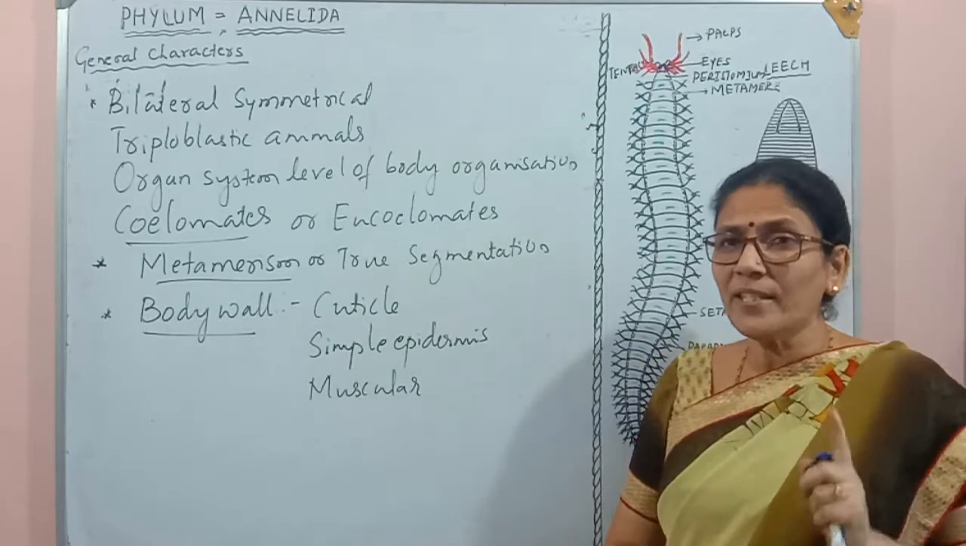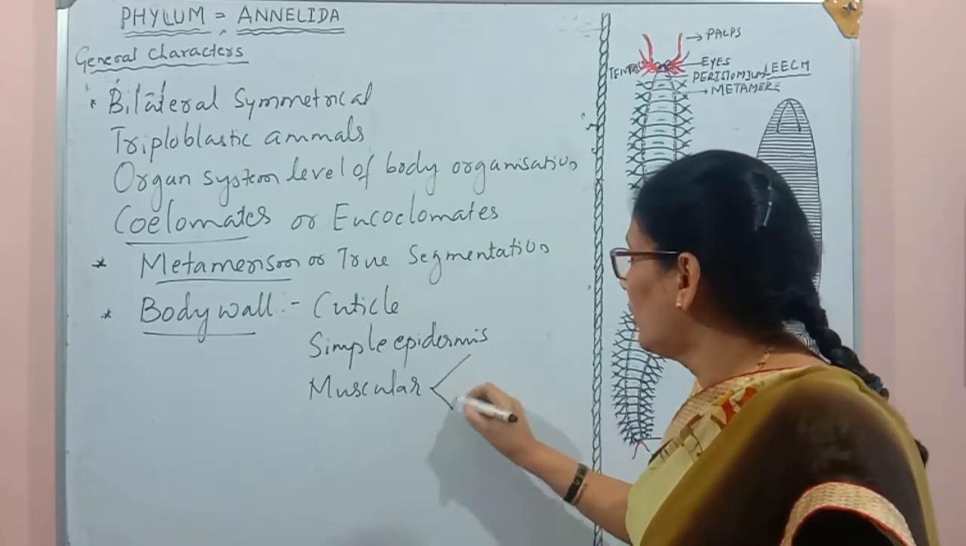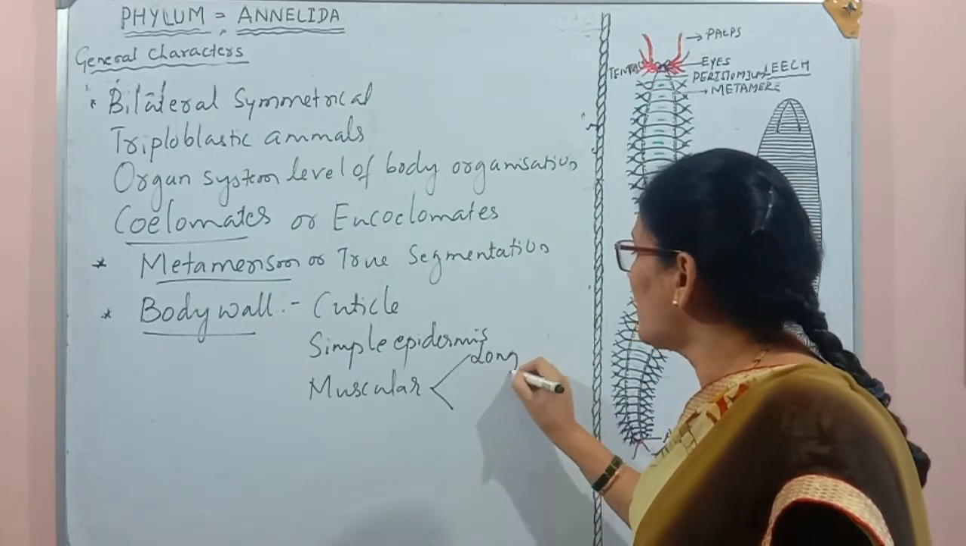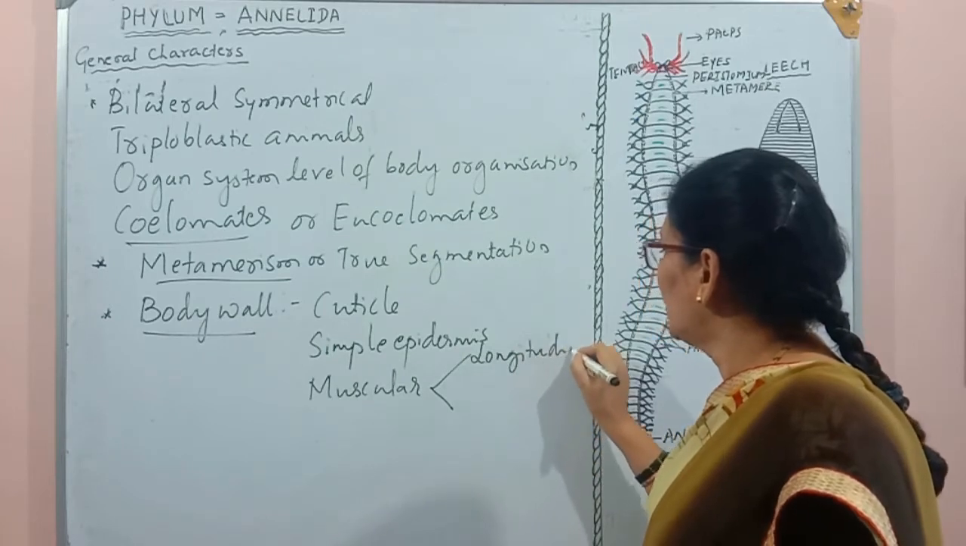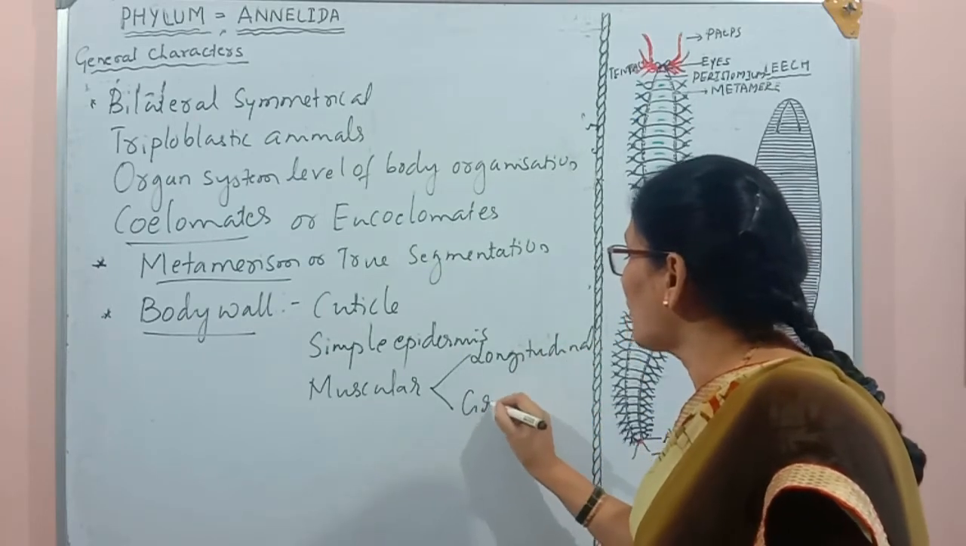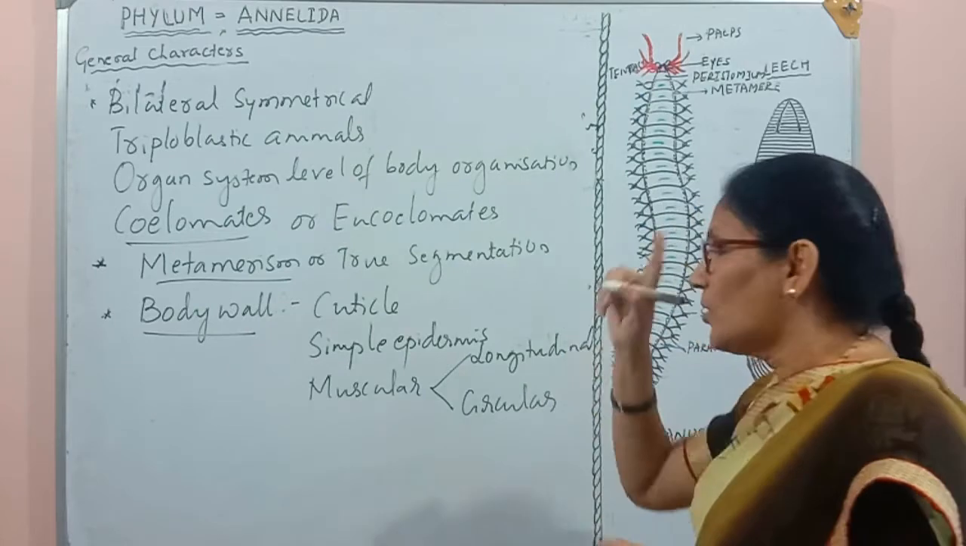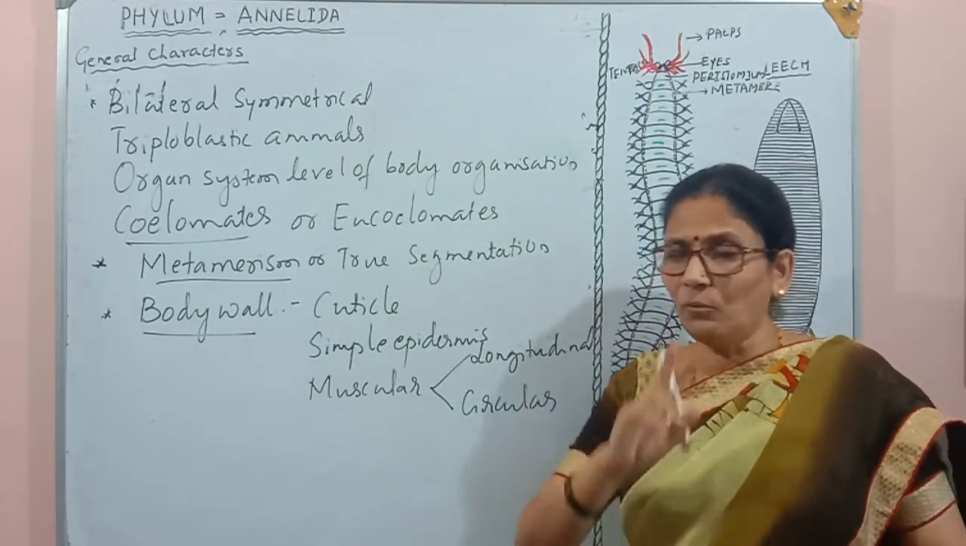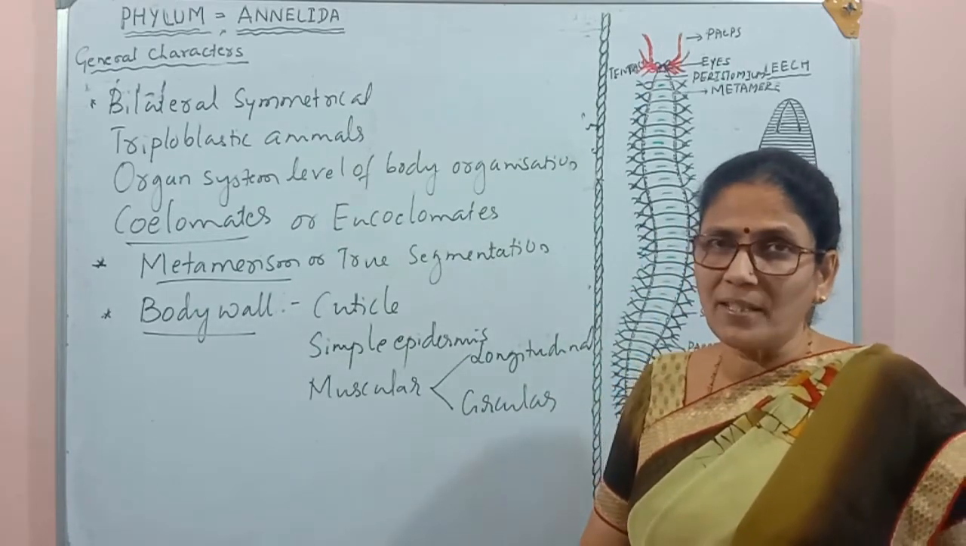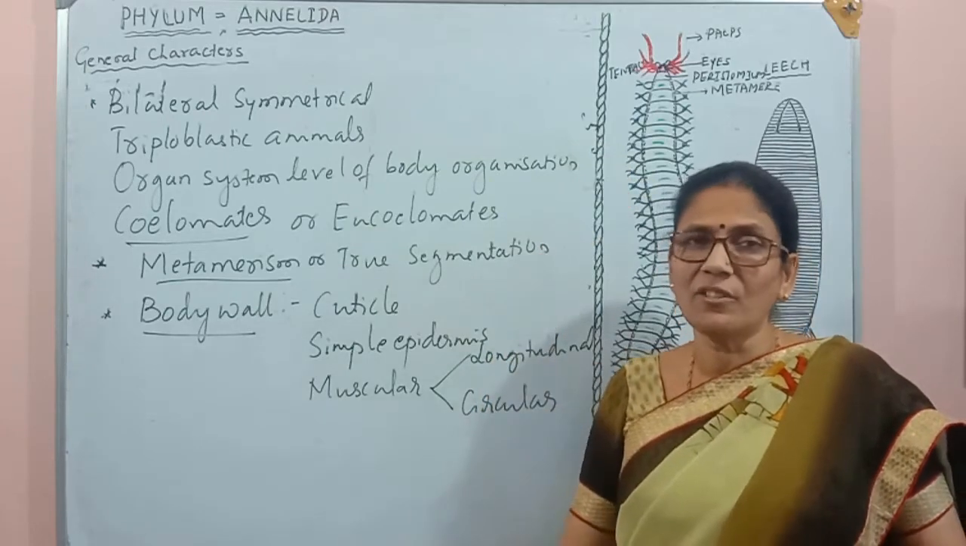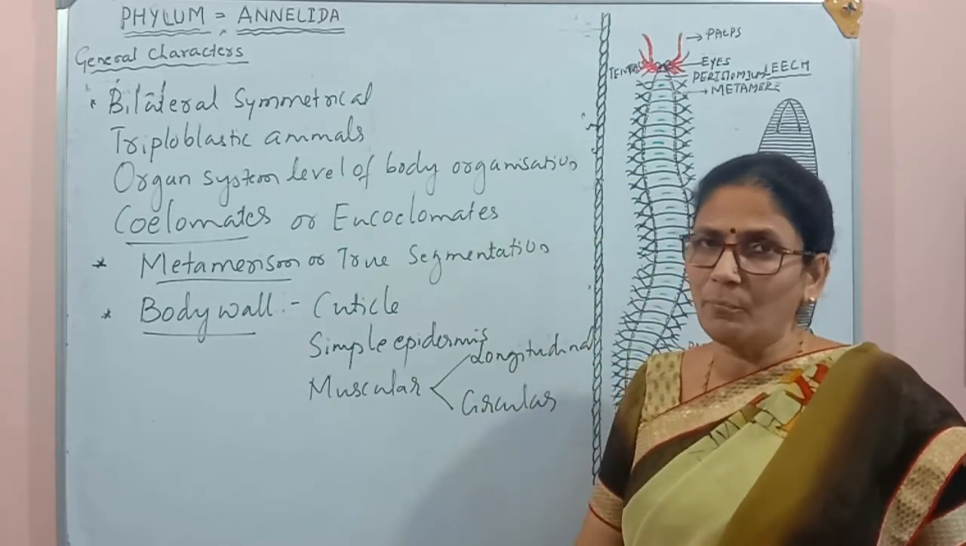But in this group, we see two types of muscles. One is longitudinal muscles, and we also see circular muscles. In the last group, we have seen only the longitudinal muscles. There are four longitudinal muscles which run throughout the length of the organism's body.